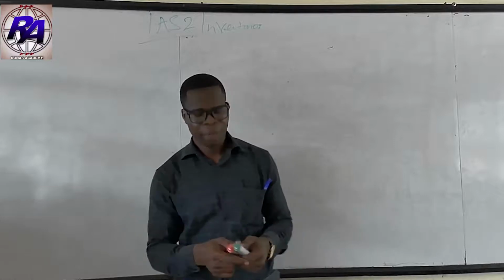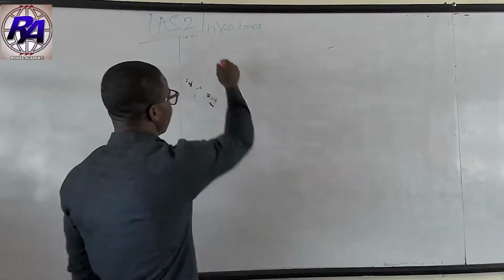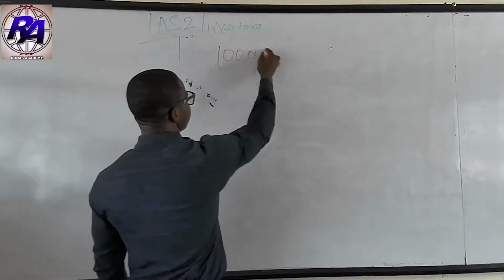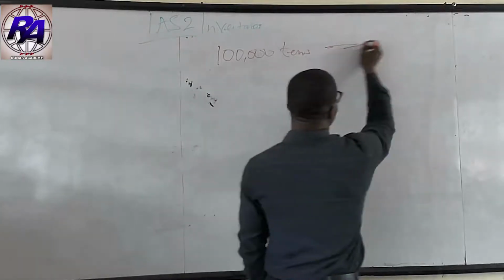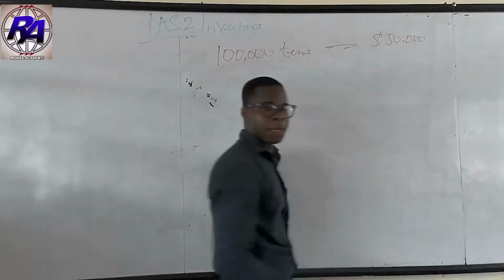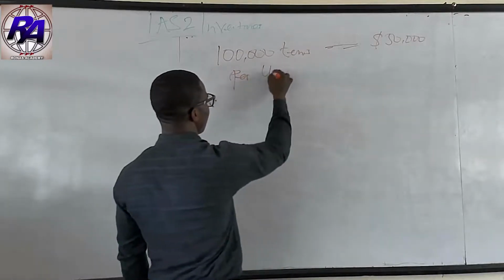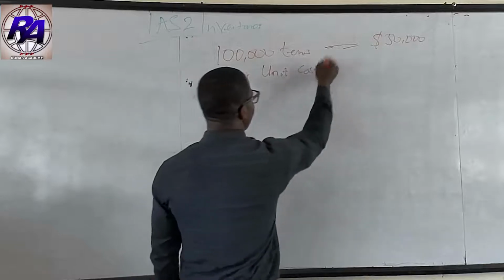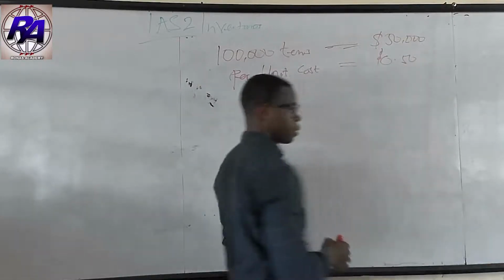For instance, let's assume that a company is expected to produce 100,000 items of inventory, and this costs $50,000 in a year. This simply means that the per unit cost is going to be $0.50.